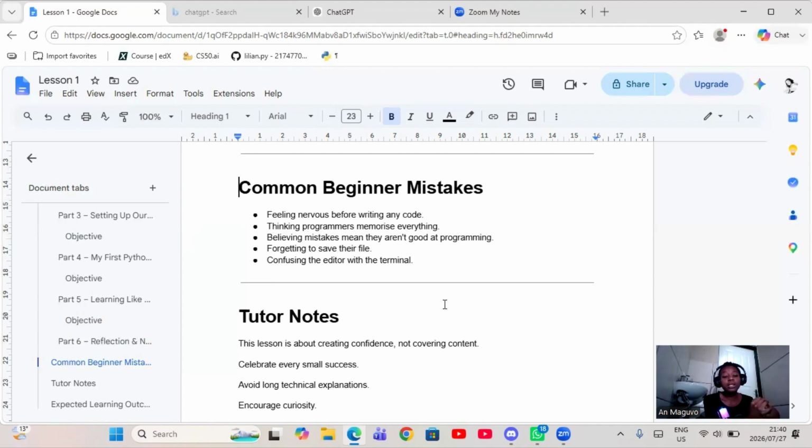And then the second one is thinking programmers memorize everything. I just emphasized on this one earlier on, so I won't dwell on it as much. The third one I have on my list is believing mistakes mean they aren't good at programming.